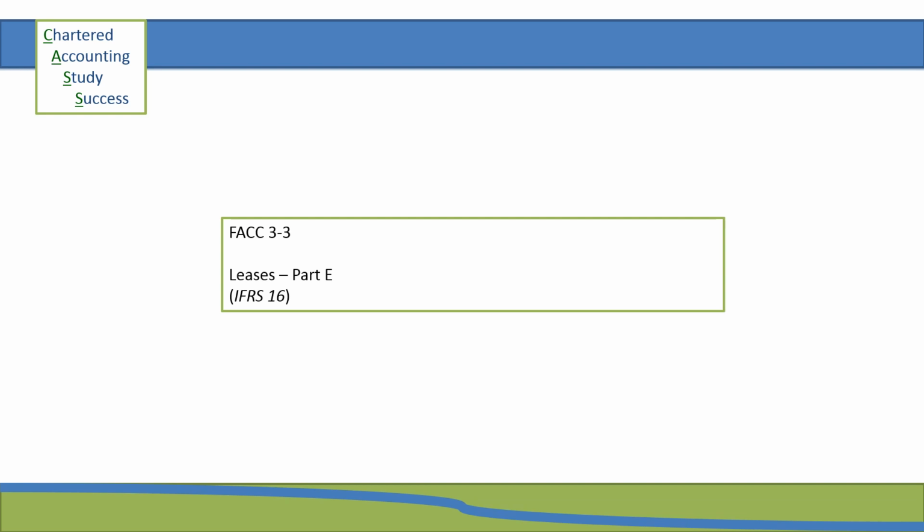We are still dealing with the lessor. This is part E where we will now focus on the tax when dealing with finance leases as well as disclosure.